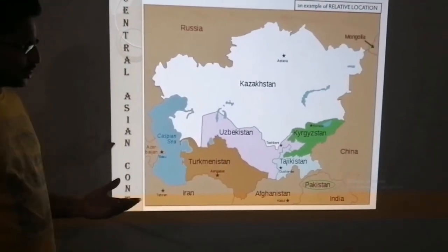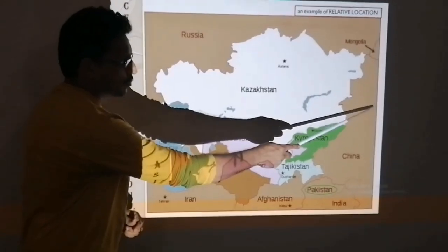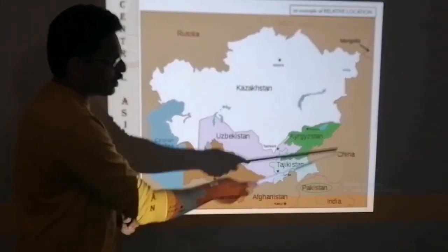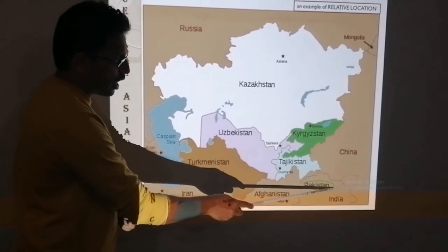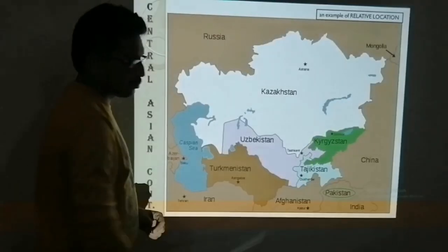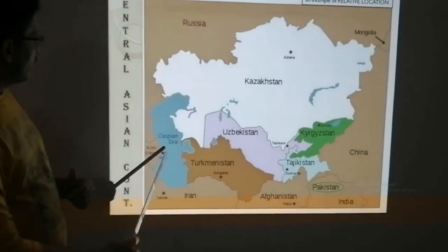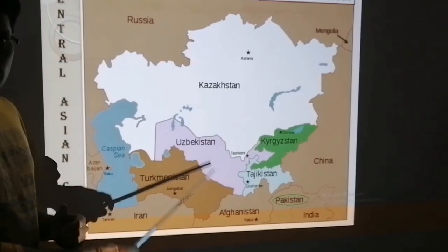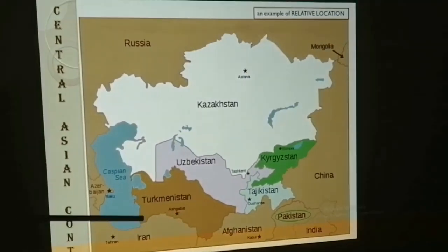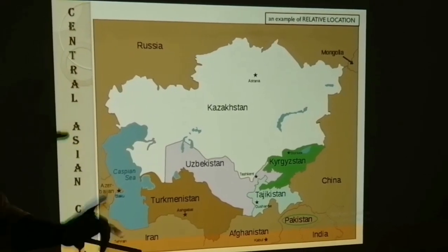So the location could be, Pakistan is located in the southeast from Central Asian states.